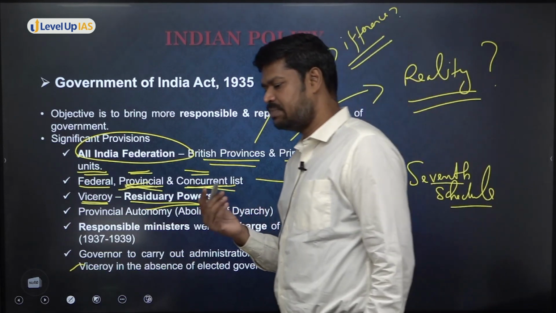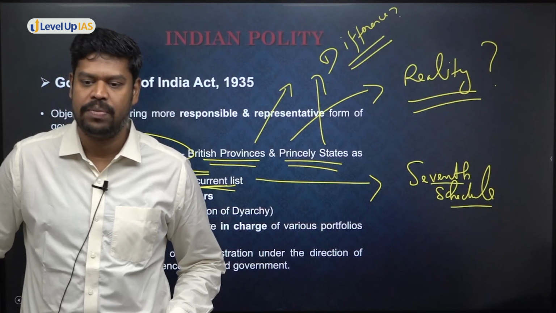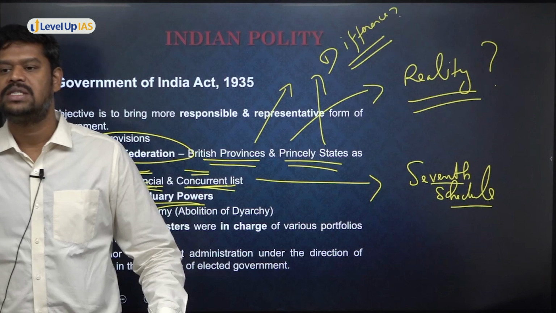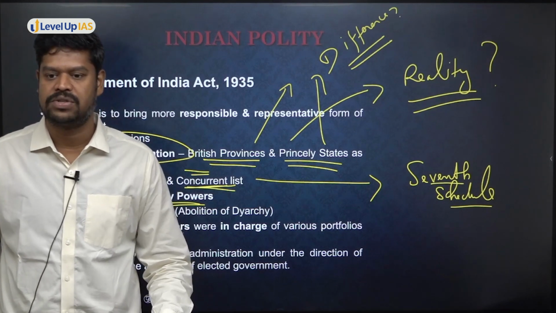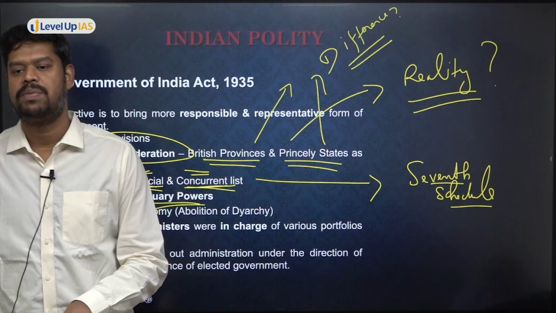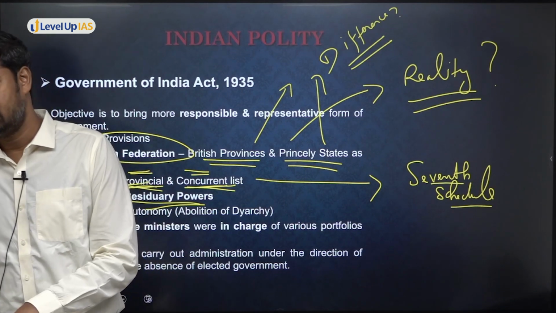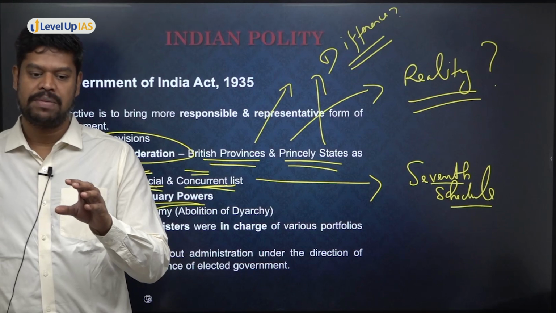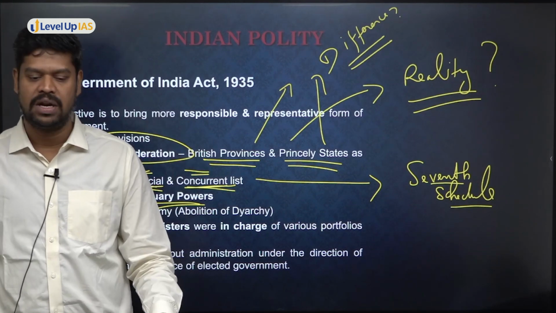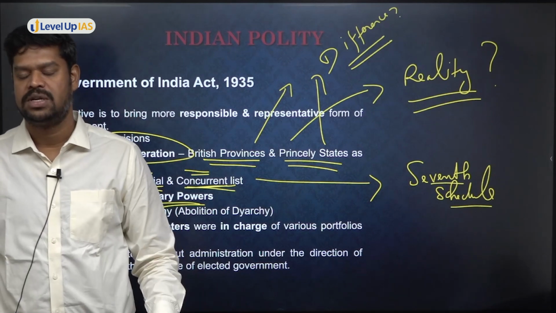But suppose a subject matter is not mentioned in any of the three lists, then who will have the power to make laws in those areas? The Viceroy will have the power to make laws. That's basically what is called the residuary powers. Now, today in the present Constitution of India also, there is a residuary power. We have the union list, state list and concurrent list. But suppose a subject matter is not mentioned in any of these three lists, suddenly a law has to be made on a particular subject matter that does not fall under any of these three domains, then